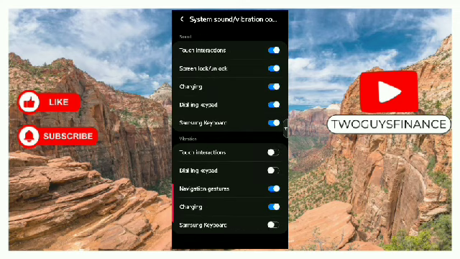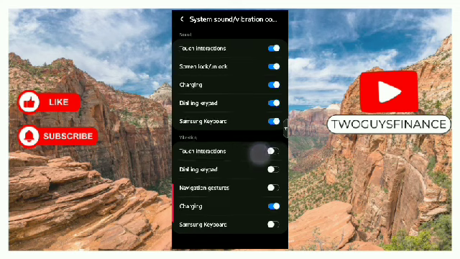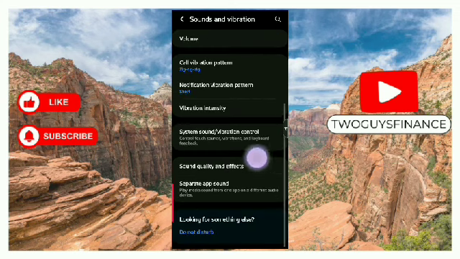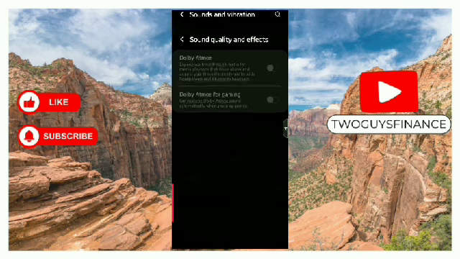This for sound. So touch interaction, screen lock, unlock. You want any of this on, you put them on. This for vibration. You want the vibration to be on for any of this, also you turn it on. Depends on you.